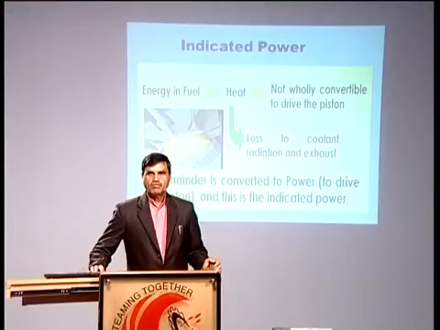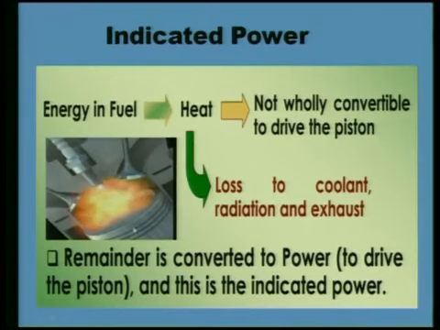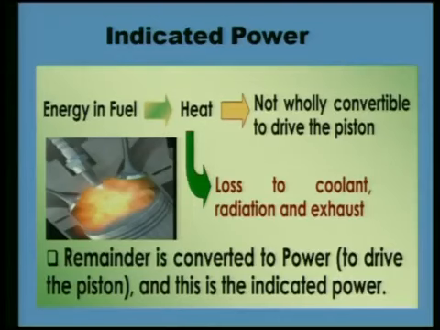So the actual work which is obtained by the movement of the piston is the resultant of high pressure which is available in the cylinder. So the actual work which is obtained by the piston due to the movement of the piston from TDC to BDC, this actual power is available from the piston on the crankshaft.